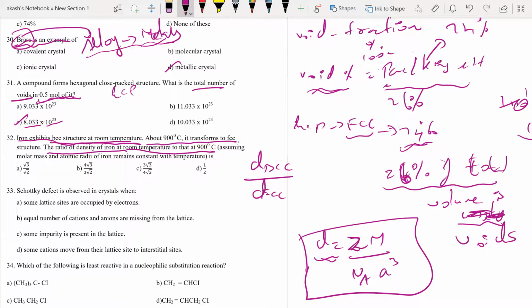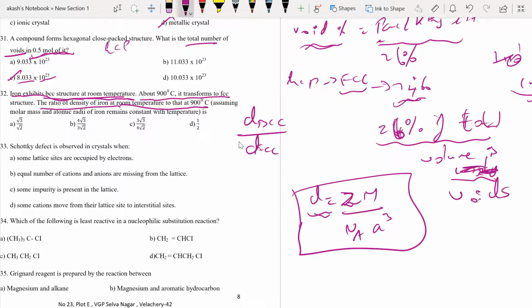Okay. Right. So we know this formula exists. Now you see that M is molecular mass. So whether it is at 100 degrees Celsius or 200 degrees Celsius, whatever the temperature, molecular mass will remain the same. Same way, this is my Avogadro number, 6.023 into 10 to the power 23. Again, whatever the temperature, whether FCC or BCC, this value will be constant.